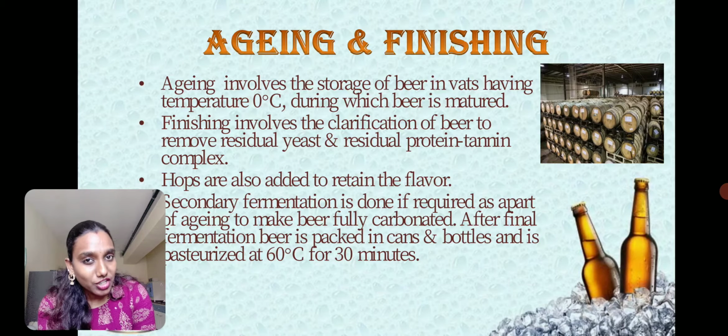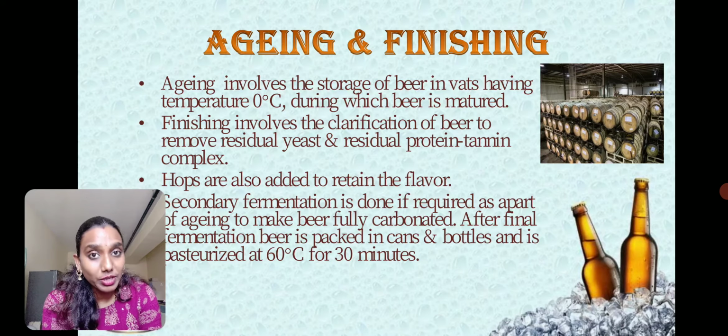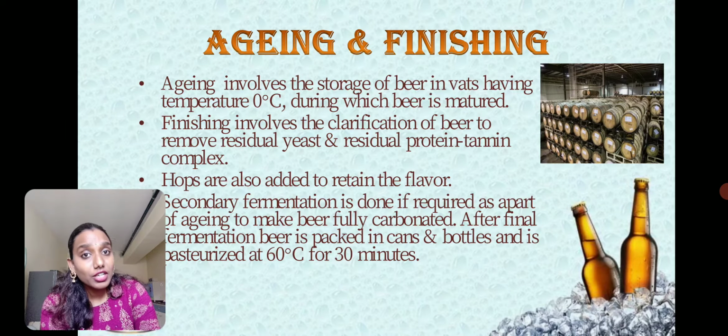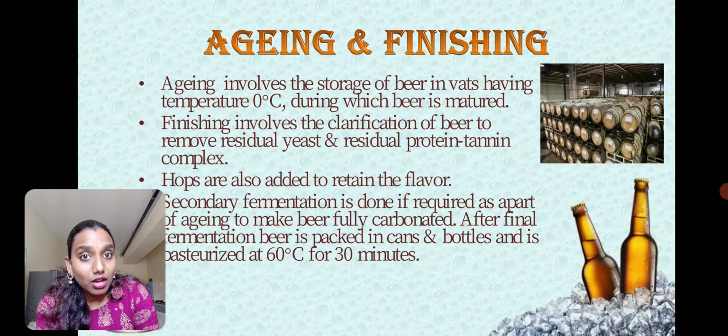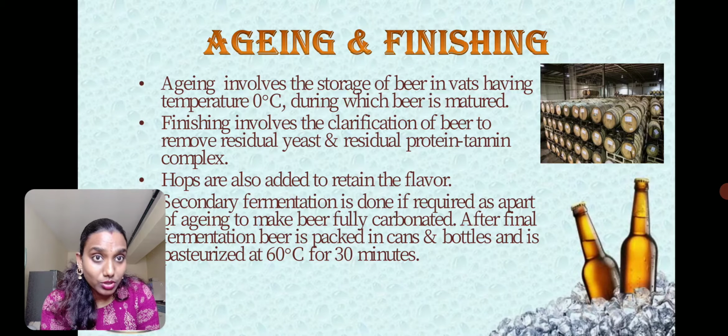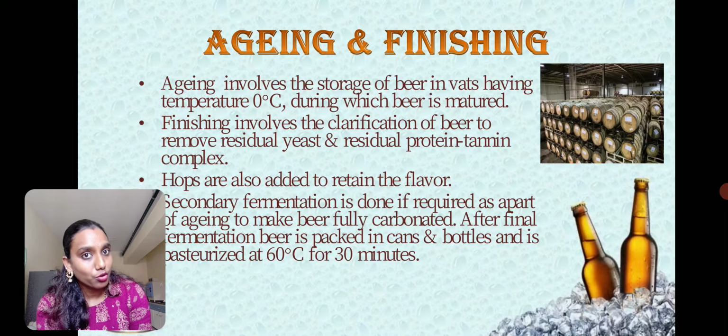After the aging process, the temperature will be increased so that any yeast cells that are present will carry out a secondary fermentation, which helps in the carbonation of the beer. Aging can occur for a long time, sometimes 10 months, 1 year or 2 years, but it will not be aged for about 15 or 20 years like we do for wine.